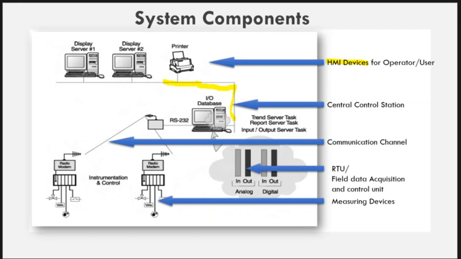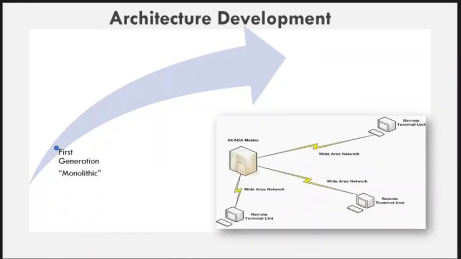The next is the generation of SCADA system. So if we see the architecture development of the SCADA system, we have a total of four generations. The first generation is monolithic.